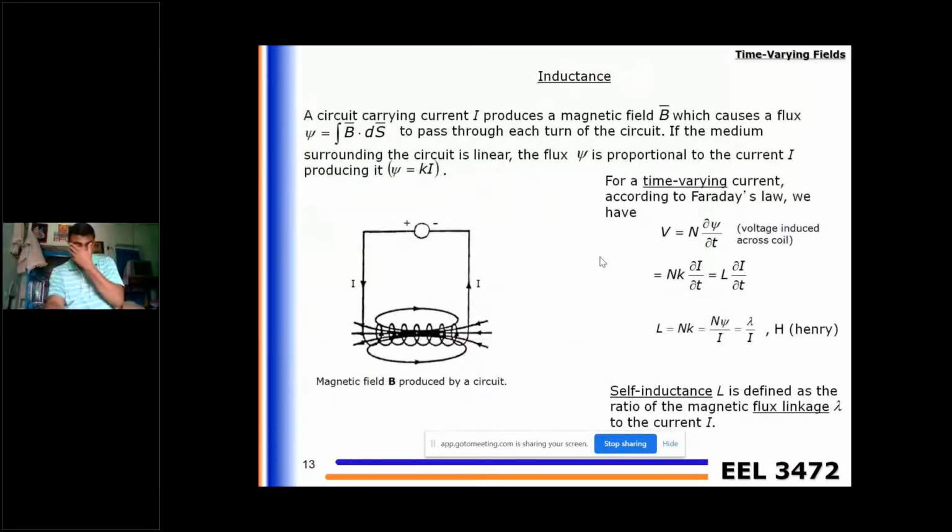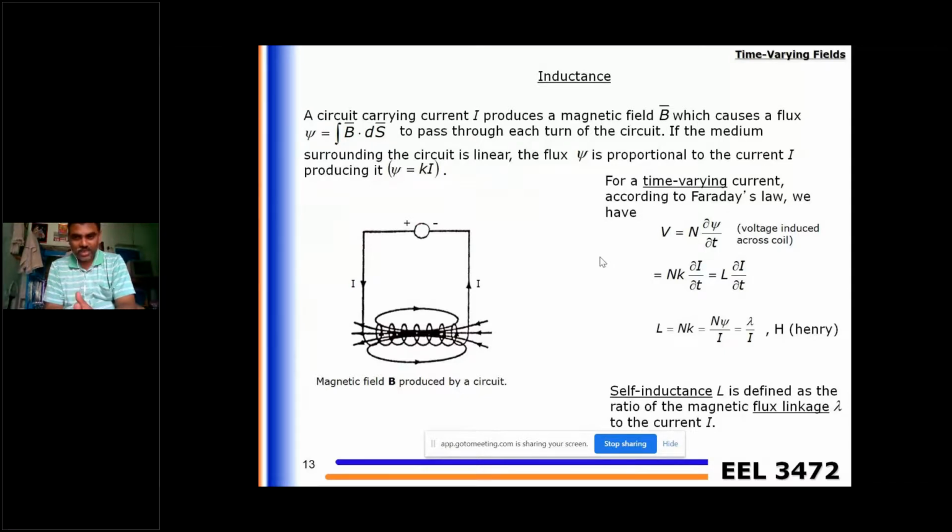And based on flux linkages, we have the inductance also. Actually we have V equal to n d psi by dt, and the flux is always directly proportional to the current flowing in those turns. So the flux psi is directly proportional to the current I, and the proportionality can be replaced by a constant k. So psi is k into I. Accordingly, the inductance L is given by lambda by I.